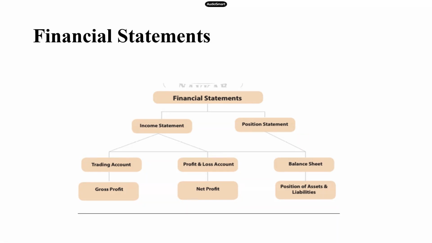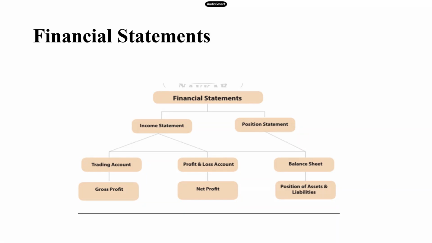So final accounts are divided into two parts, income statement and position statement. The income statement is again divided into two parts, the trading account and the P&L account. The position statement is divided into only one part, called the balance sheet. The end result of a trading account is called the gross profit or gross loss. The end result of a P&L account is called the net profit or the net loss.